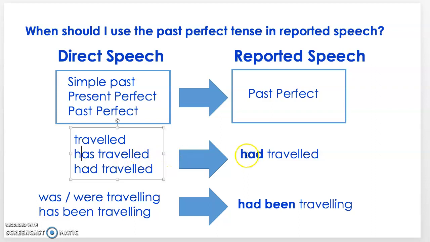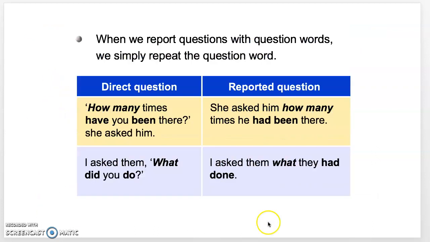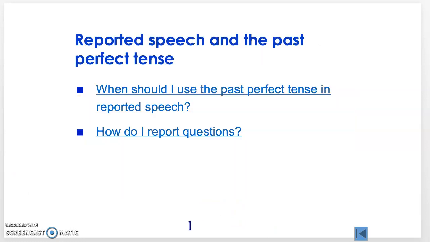These would also lead to the same outcome. Had traveled. Now, say the past continuous tense or the present perfect continuous tense was used. It would lead to this outcome, past perfect continuous tense. Okay, this was exactly what we've just learned.